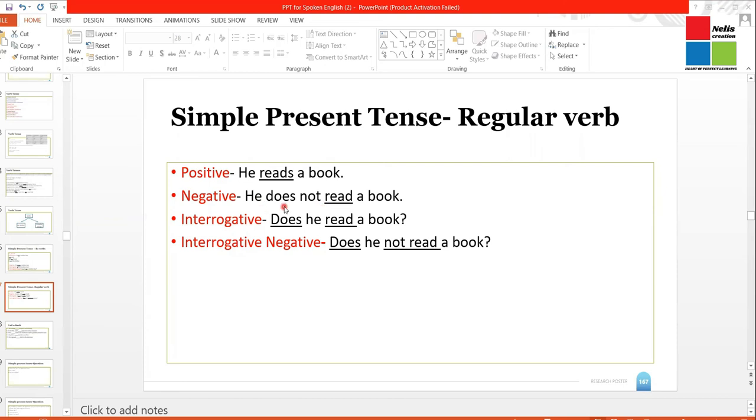So this is something, again, which you need to take care of, because this is one of the most common errors that even senior or advanced learners of English can make. In the interrogative form, we will begin with the word does. Does he read a book? Please note that we are not adding an S over here, because we are already adding an S with does. So it should not be like, does he reads a book? That's wrong. So it is, does he read a book? And the interrogative negative form will be, does he not read a book?